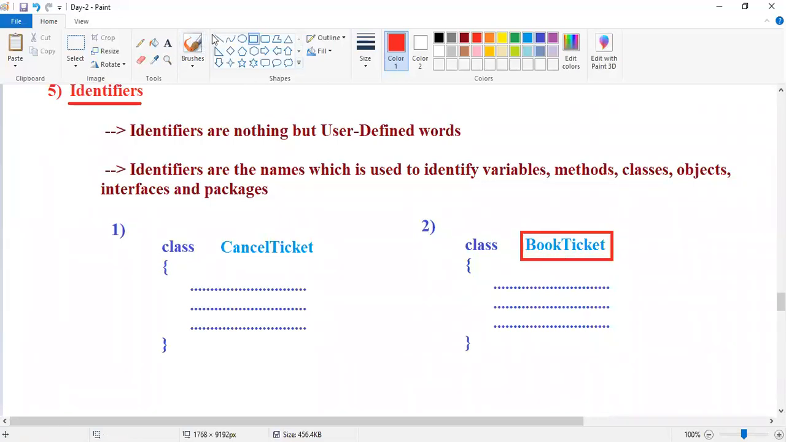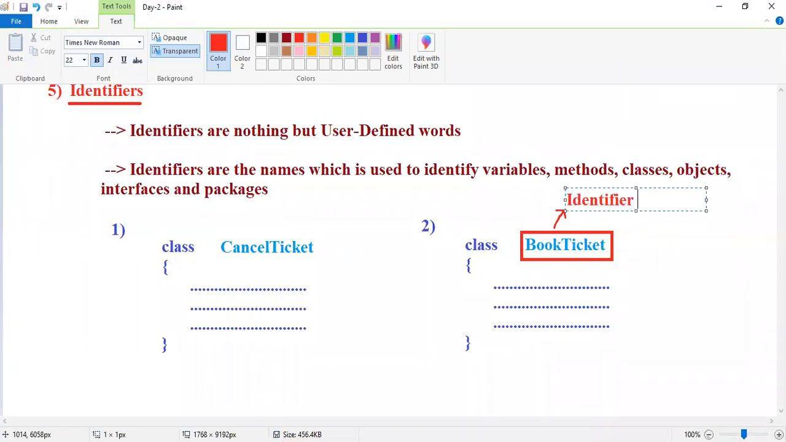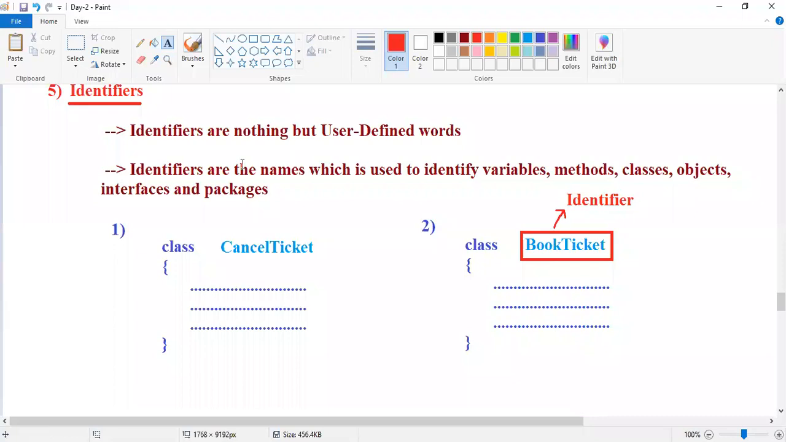So this name is nothing but what? Identifier. This name is nothing but an identifier. Identifier given to whom, guys? Given to the class, right? Guys, book ticket is one name given to a class.